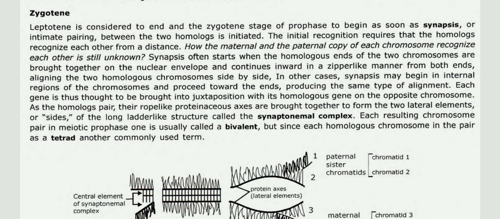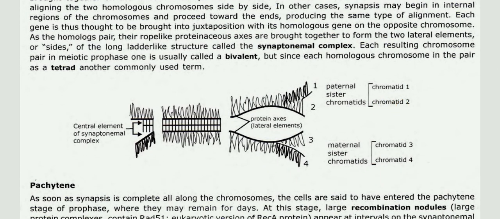Each resulting chromosome pair in meiotic prophase 1 is usually called a bivalent, but since each homologous chromosome in the pair consists of 2 chromatids, another commonly used term is tetrad. Here we could see the central element of the synaptonemal complex, then the paternal sister chromatids, chromatid 1 and chromatid 2, then the maternal sister chromatids, chromatid 1 and chromatid 2, and the protein axis lateral elements are there.